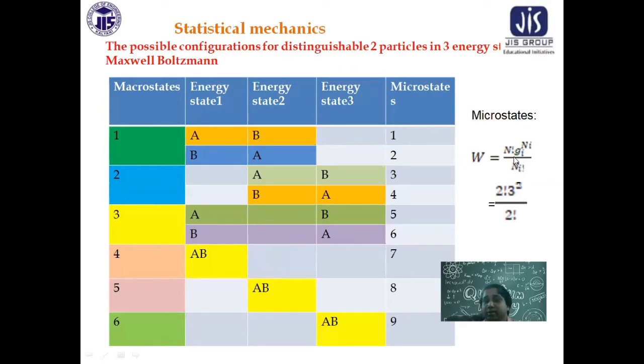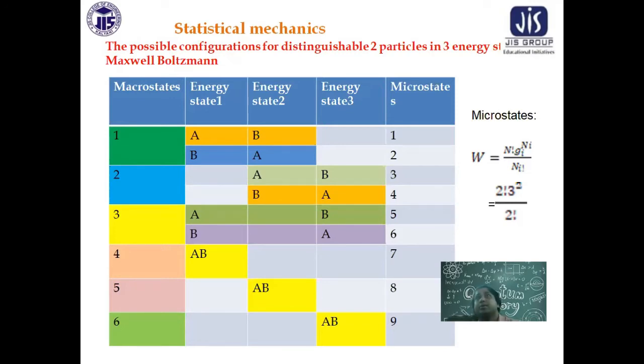There is the factorial of the number of particles, and Gi, the number of energy states, to the power ni, divided by ni factorial. 2 is the number of particles. I want to keep them in 3 energy states. So 2 factorial, 3 squared by 2 factorial. You see there is a total number of microstates. As you can see here, 9 microstates will be there, and 6 macrostates will be there.